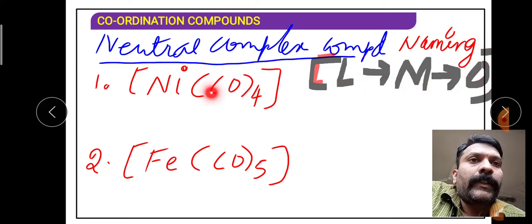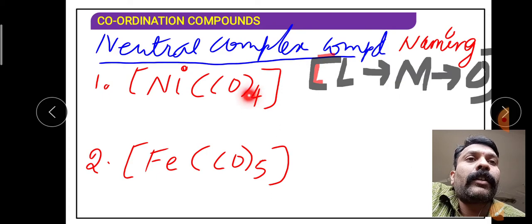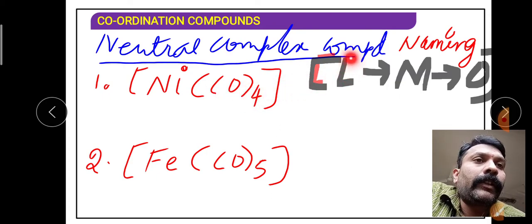So now in our first compound, who is the ligand? The ligand is CO. Just check your list, CO is considered a neutral ligand, that is, the carbonyl ligand. How many in number? 4 in number. So when we name the ligand, it is given as tetracarbonyl. So we are finished with the ligand.